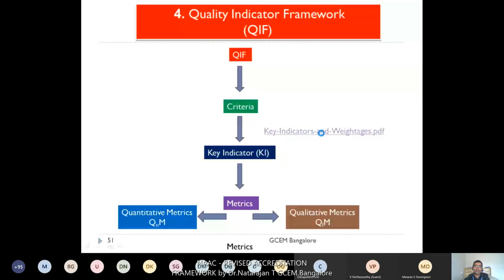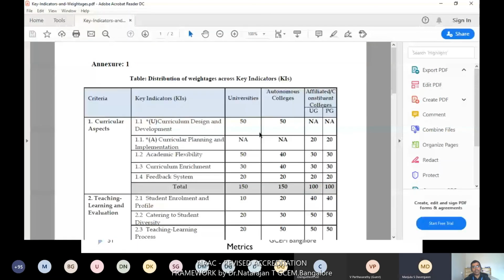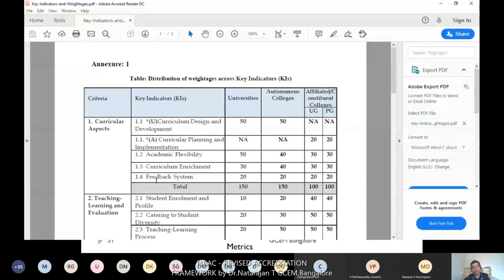We'll quickly see that. This is applicable for all 3 types of colleges. We have 7 criteria, and each criterion is delineated into a variety of key indicators. Under each key indicator there are a few quantitative and a few qualitative metrics, which we will discuss later. These are the weightages allocated for university, autonomous and affiliated colleges. Here you can see it is not applicable for affiliated colleges for the first key indicator, curriculum design and development.